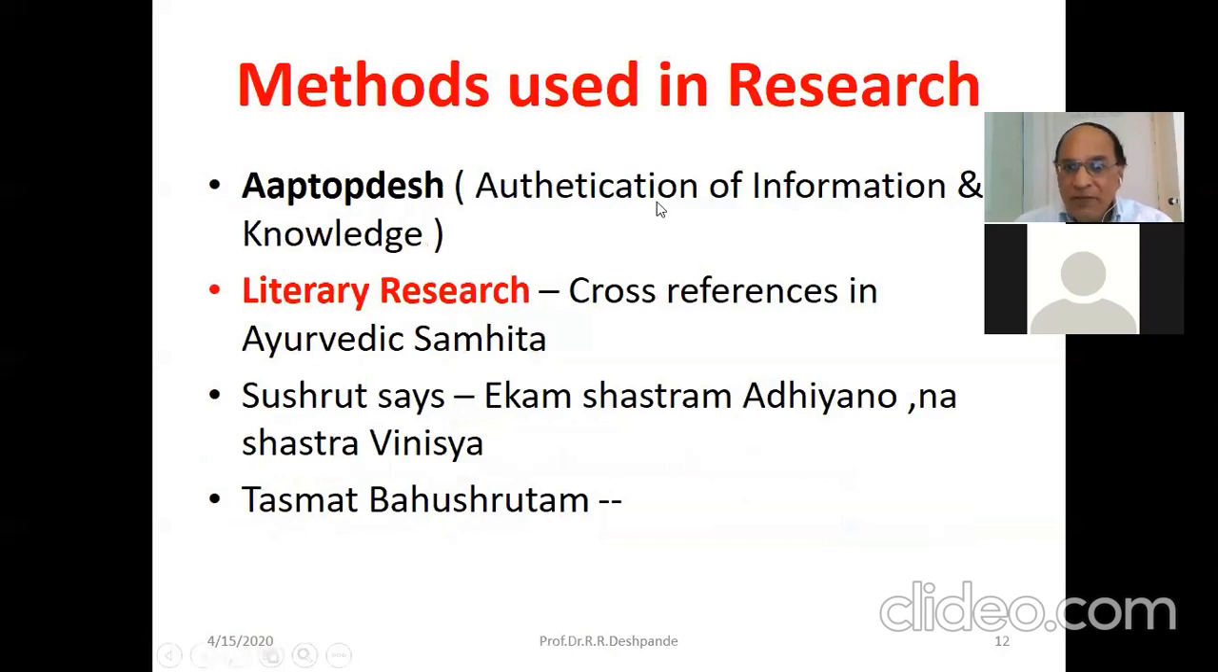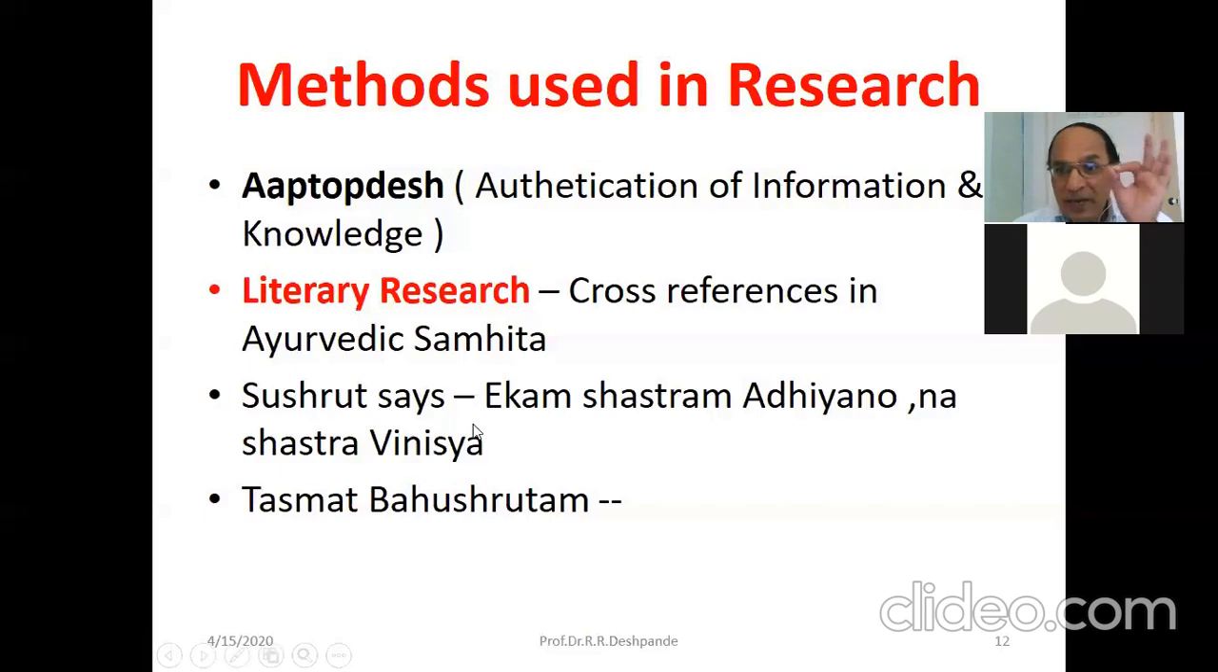Aptopadesh: authentication of information and knowledge. That is most important, and that's why even today literary research is supposed to be very important. But in ancient times, at the time of Ayurveda, cross references were always taken. Bhagavata has taken references from Charaka, Sushruta, and contemporary sciences like Sankhya and Vaisheshika. So this was the common method at that time also: to collect information from different sources of knowledge and then make our own opinions. This is called cross references in the Ayurvedic Samhitas.